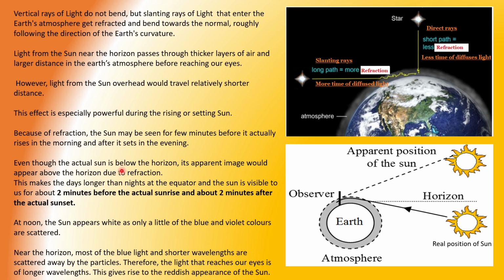Even though the actual sun is below the horizon, its apparent image would appear above the horizon due to refraction. But here you have to remember it should be within 6 degrees below the horizon. Otherwise, it will be totally dark. This makes the days longer than nights at the equator, and the sun is visible to us for about 2 minutes before the actual sunrise and about 2 minutes after the actual sunset.